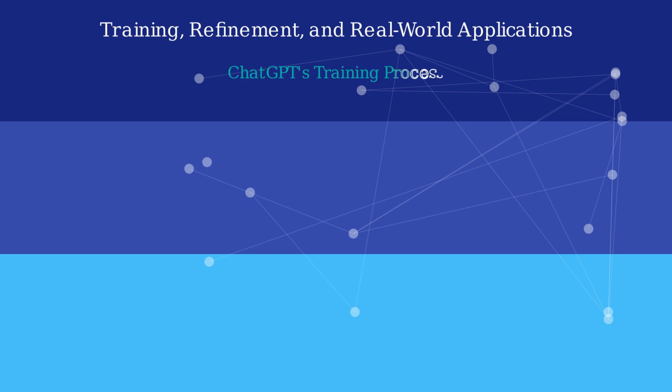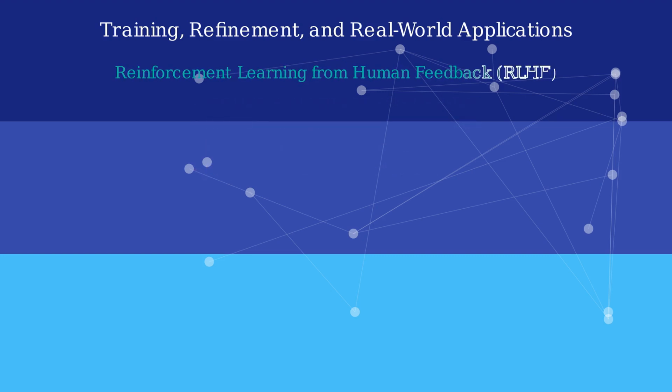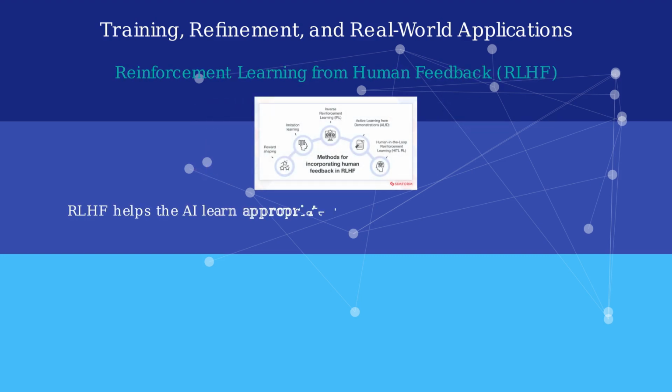ChatGPT's training process involves more than just feeding it data. After initial pre-training on vast text corpora, human trainers play a crucial role by providing conversations and ranking responses to refine the model. A key method in refining ChatGPT is reinforcement learning from human feedback, or RLHF. This process trains the model to follow human instructions and preferences more accurately by comparing and ranking its outputs.